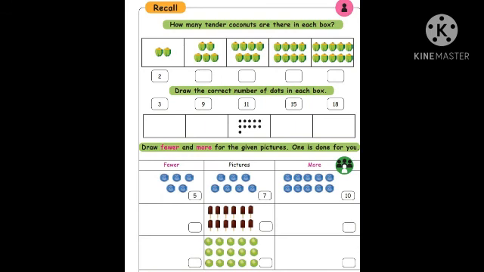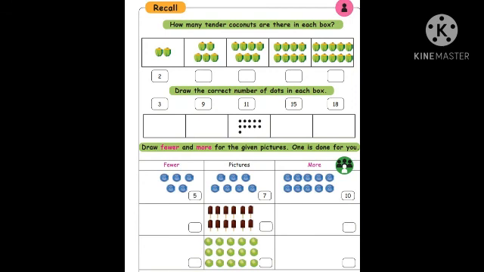No picture. Any pictures you can draw and write any number. I am going to draw 7. 1, 2, 3, 4, 5, 6, 7. So what will you have to write? 7. Next one, eyes. How many eyes are there? You have to count. 12.